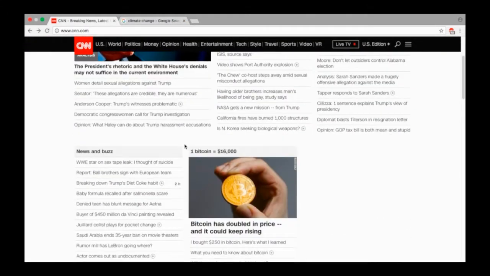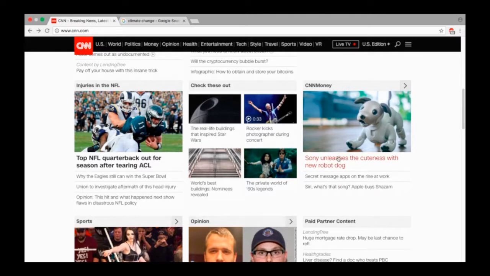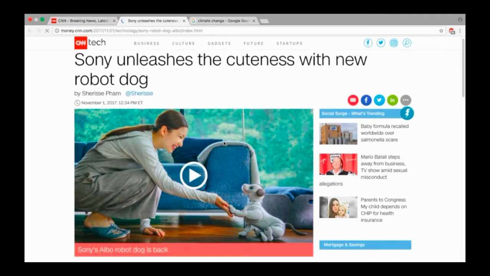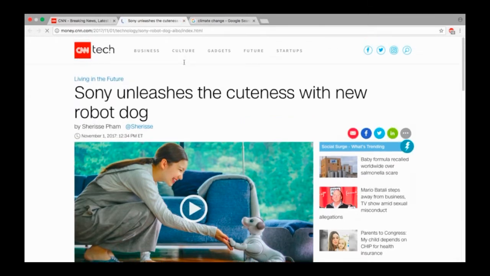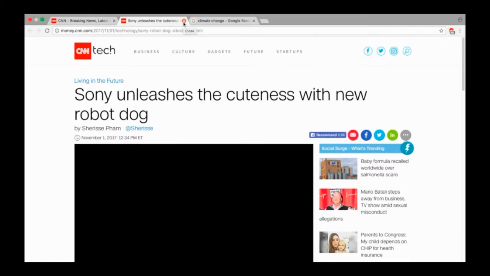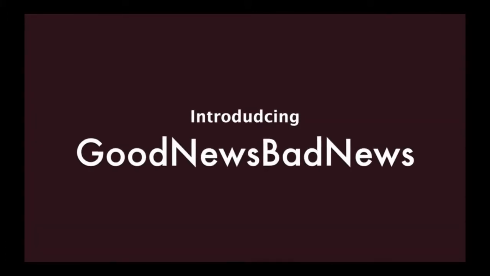In this process, however, we seem to miss or forget about the positive news stories that are overshadowed by the upsetting ones. If only there was a way to give users more power in regulating news, to make staying informed a more approachable process that also takes into account our well-being. Introducing Good News Bad News.